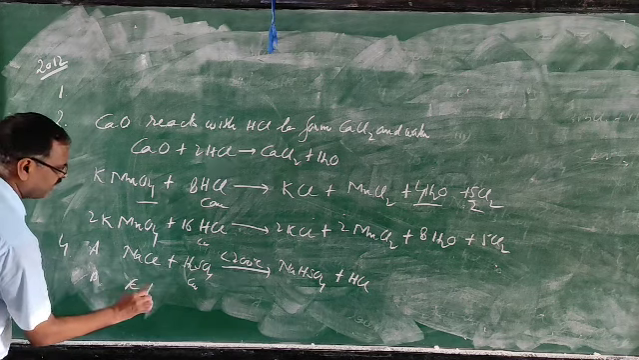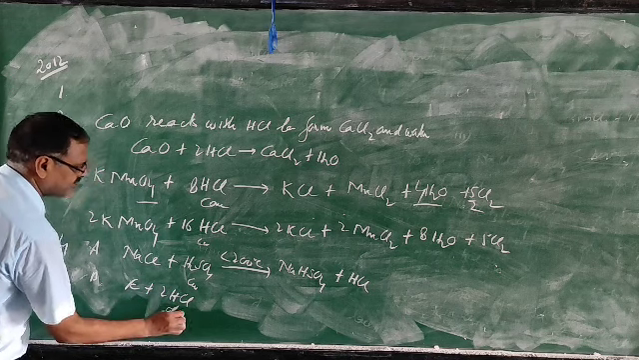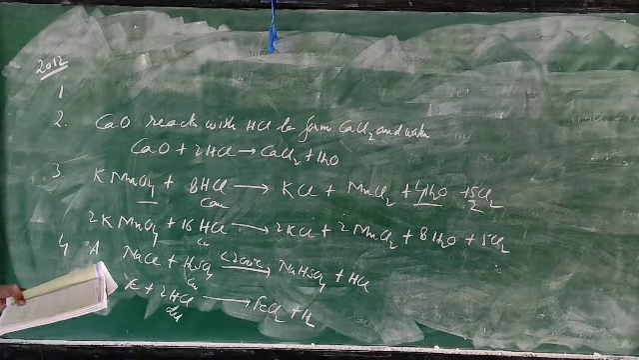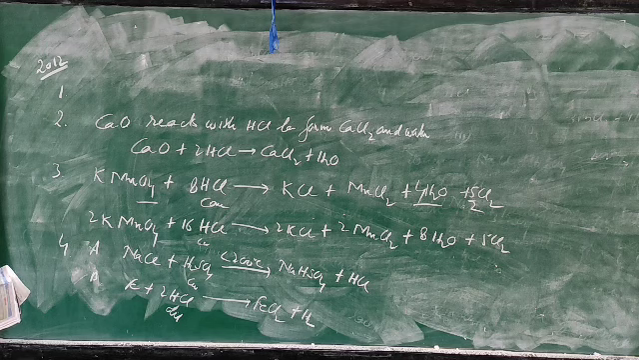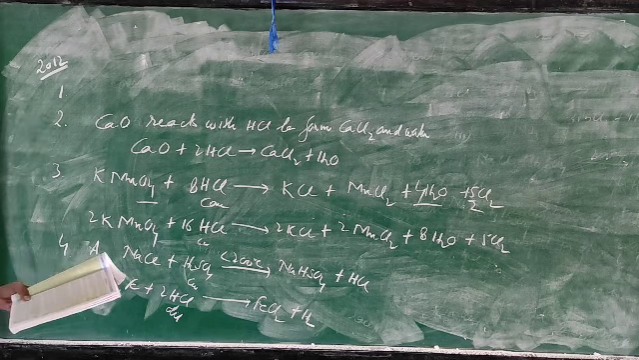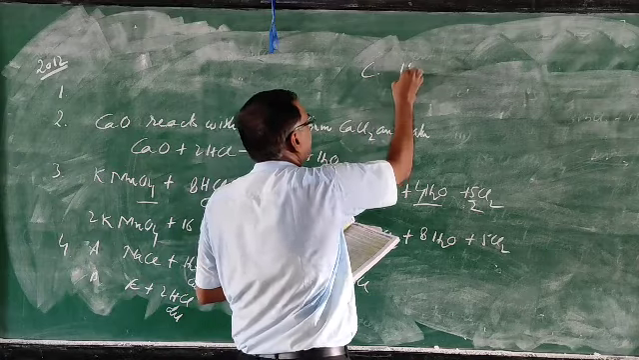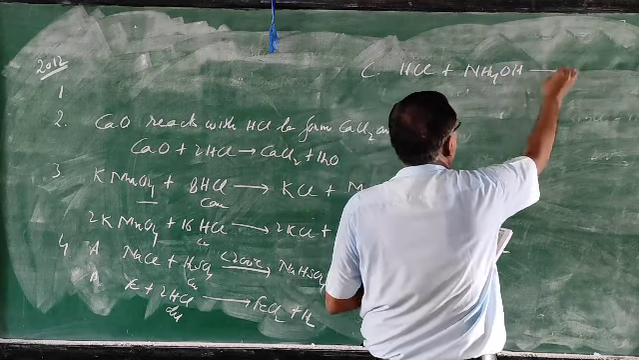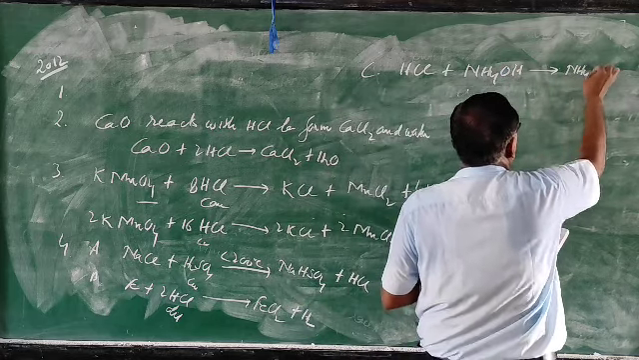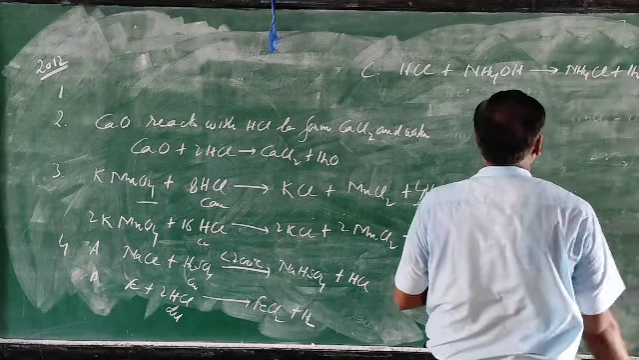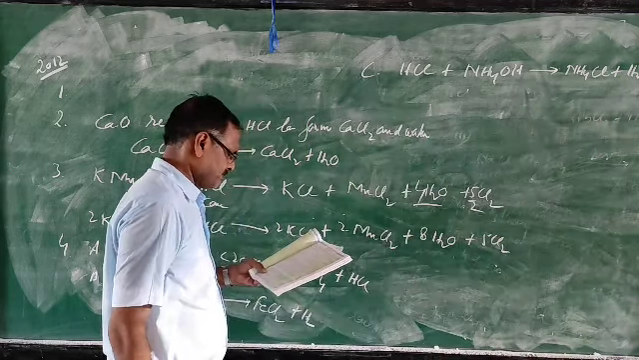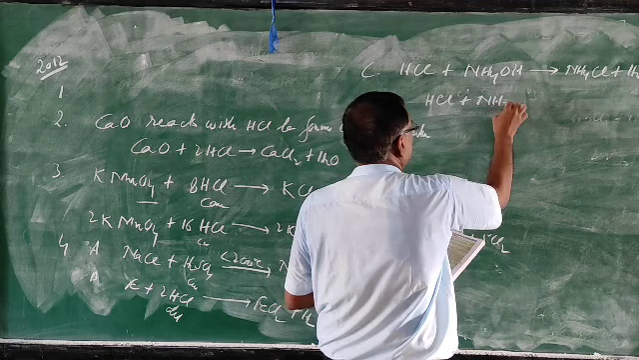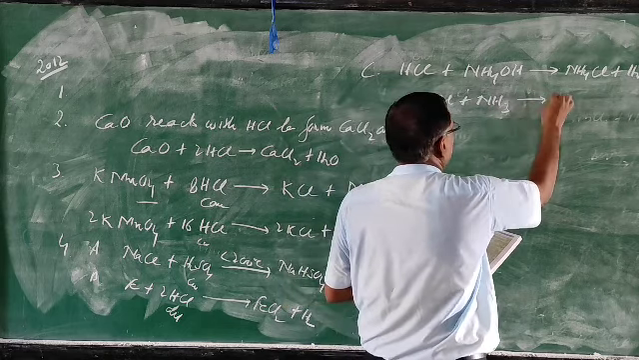B, hydrogen chloride to iron second chloride. So Fe reacts with 2HCl to form FeCl2 and hydrogen gas. Then C, hydrogen chloride to ammonium chloride. So hydrogen chloride reacts with ammonium hydroxide to form ammonium chloride and H2O. And if you want to write this also, then it is also correct, no problem. Both can be used.